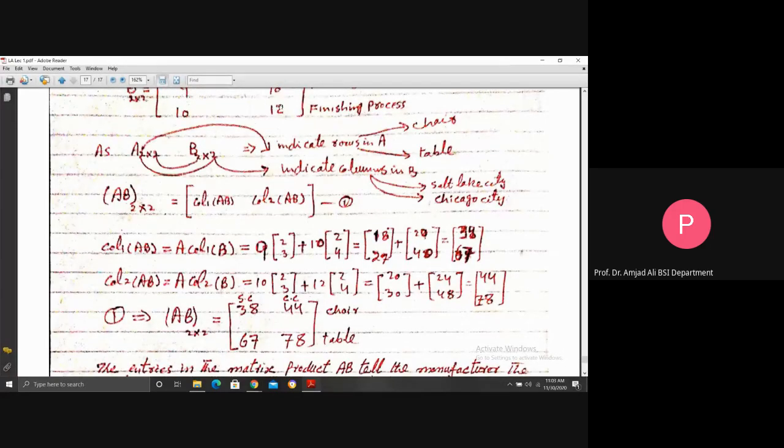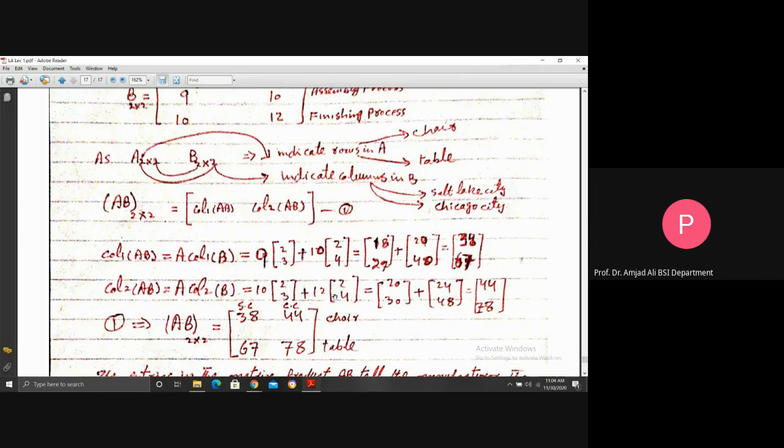Similarly, column 2 of AB is A times column 2 of B. Consider the second column of B, 10 and 12. 10 into the first column of A, 12 into the second column of A. But this is actually the number of dollars per hour cost in finishing and assembly process. So in the assembly process, 1 hour cost is 10, so 2 hour cost is 20. 1 hour cost is 10, so 3 hour cost is 30. Similarly, in the finishing process, 1 hour cost is 12, so 2 hour cost is 24. Similarly, 4 hours cost 48, 8 then 44, 78.